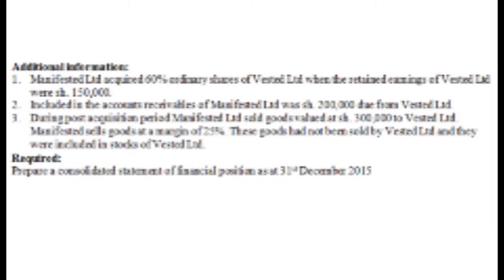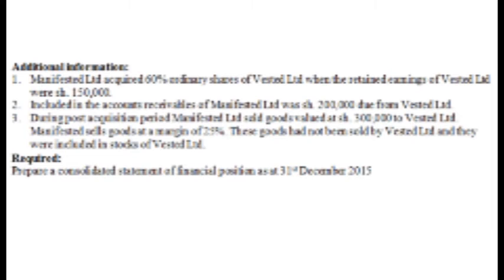In other words, it means that our financial year begins in January and ends in December every year. That's okay, no problem. Like the current one begins on 1st January 2015 and ends on 31st December 2015. So we have been told from the additional information that 1, Manvested Limited acquired 60% ordinary shares of Vested Limited, meaning 40% belongs to the NCI.